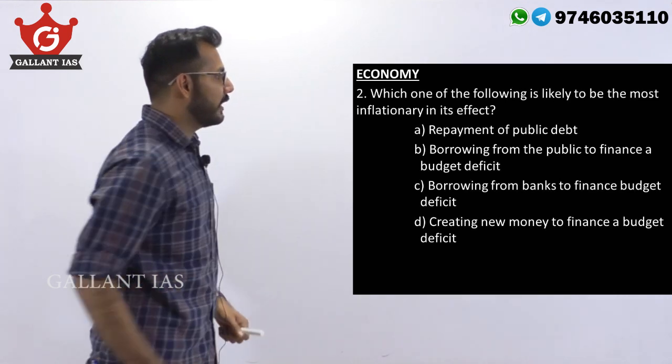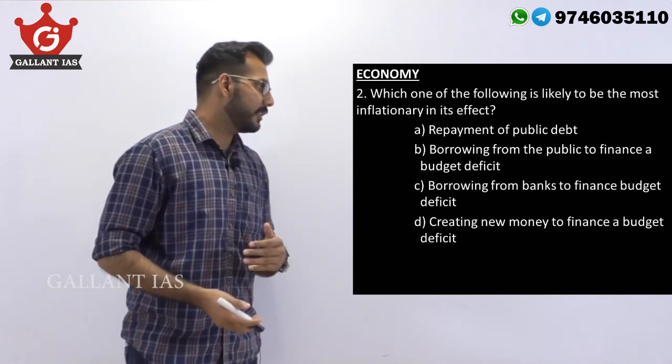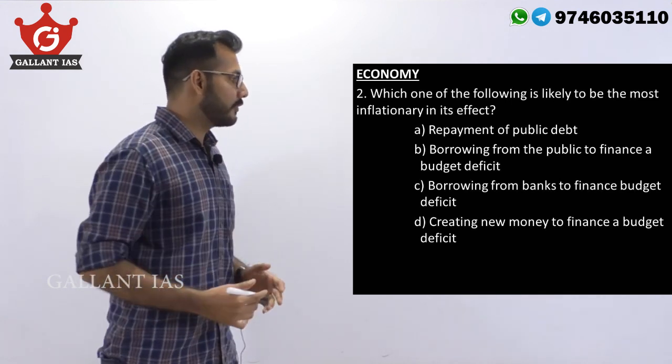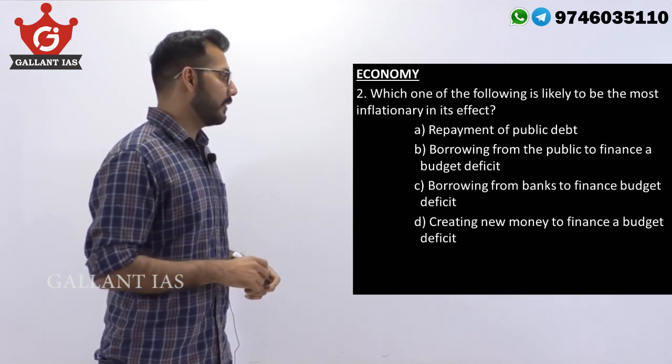Now, the second question from economy. Which one of the following is likely to be the most inflationary in effect? Repayment of public debt, borrowing from the public to finance budget deficit, borrowing from banks to finance budget deficit, creating new money to finance a budget deficit.